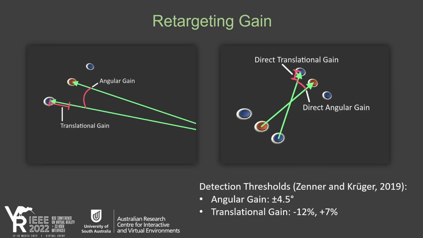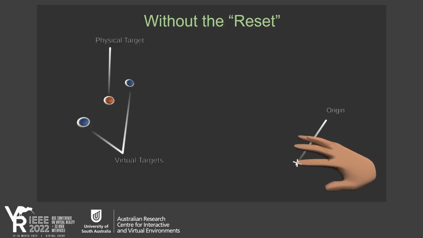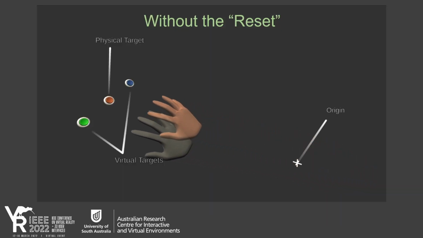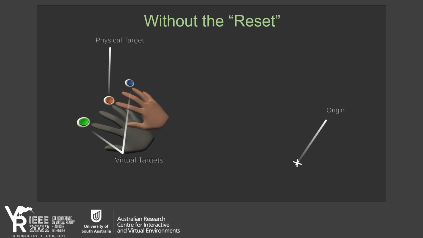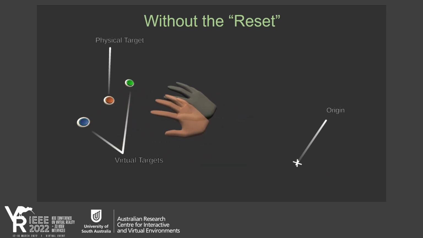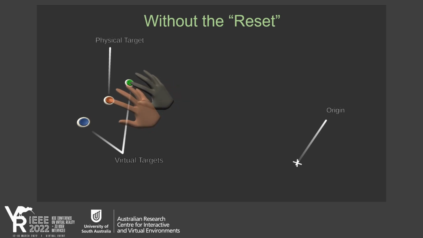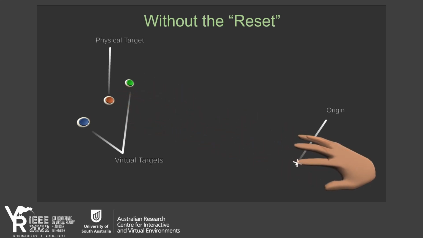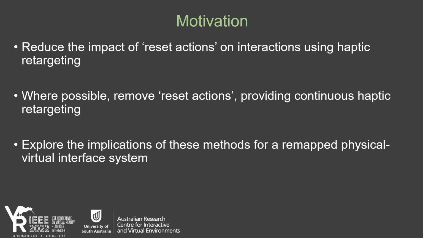Within a previously determined range of angular and translational gain, this retargeting can remain entirely undetectable to the user. To realign the virtual hand with the user's real hand, a reset operation is required in which the user returns their hand to the origin. Changing the virtual interaction target without the reset action would cause the hand to instantly jump toward the new target, breaking this illusion.